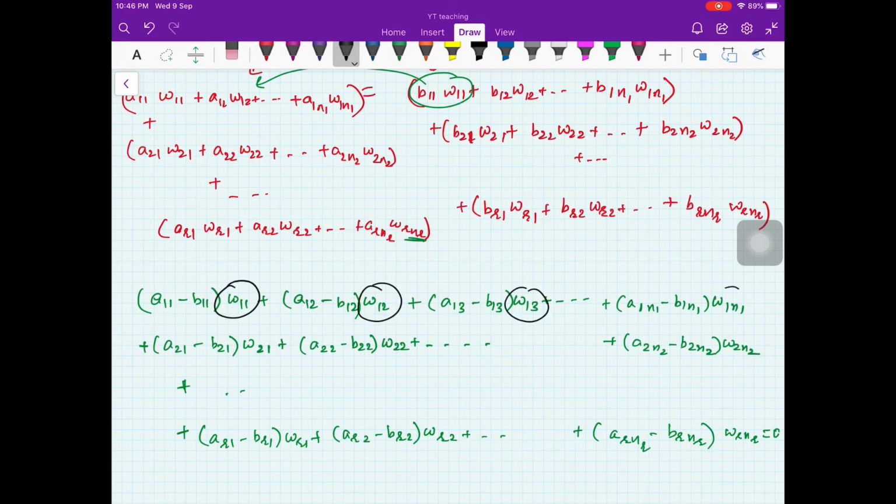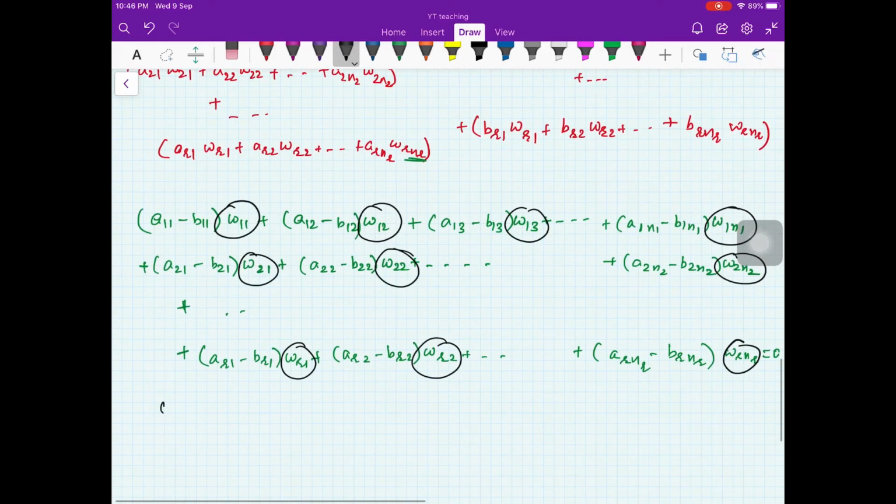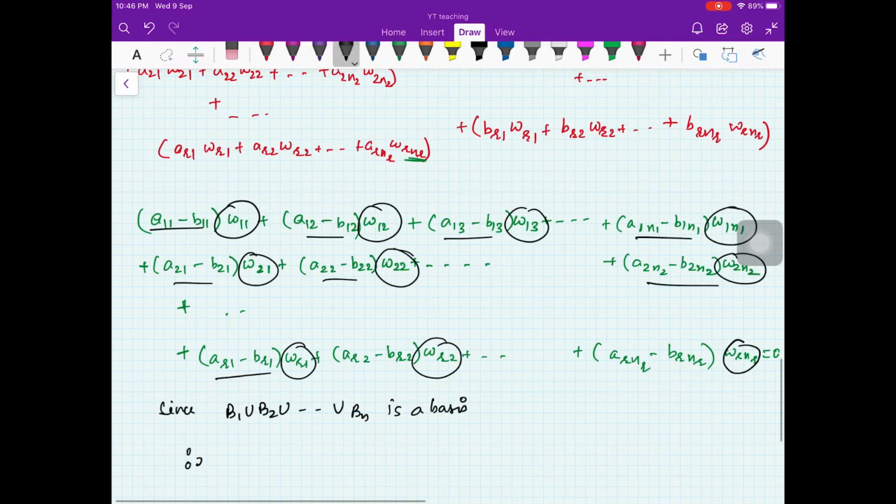Now because this set here together forms the basis, so the set is linearly independent. So since B1 union B2 union BR is a basis, therefore you have all the coefficients 0. All these coefficients are 0. So you have this 0, this 0, this is also 0.